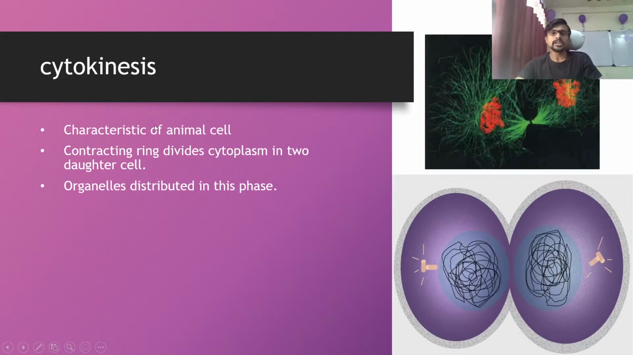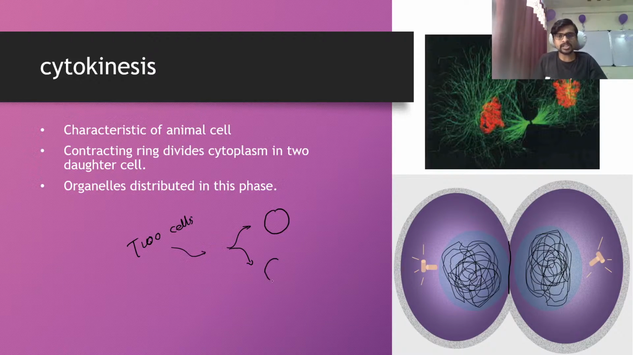Okay, so let's see where the contracting ring is now moving toward each other, and they will join together, and it will result in two different cells. So the two cells are there, and these two cells separate from each other. That is nothing but the separation or the division of cytoplasm. And the division of cytoplasm is called cytokinesis.